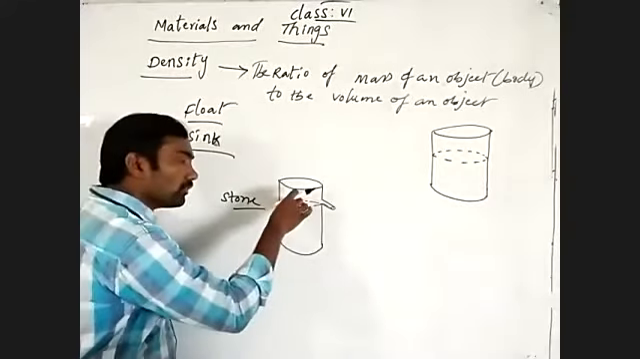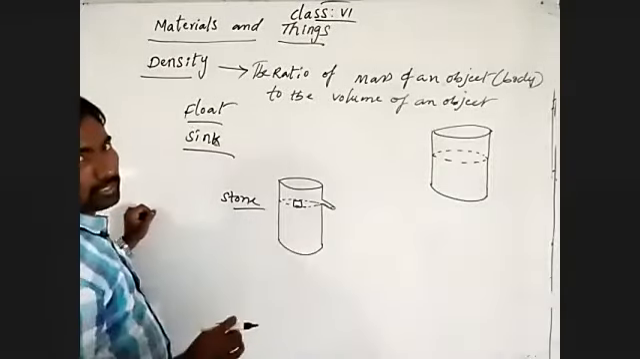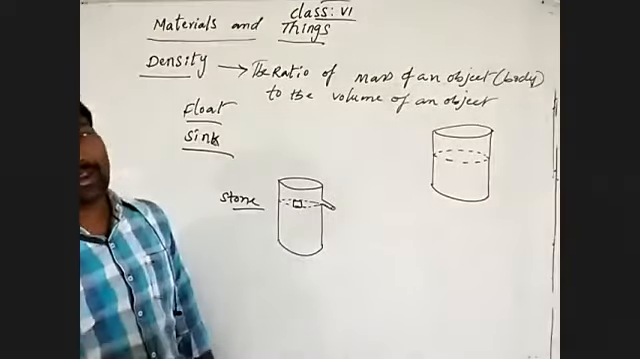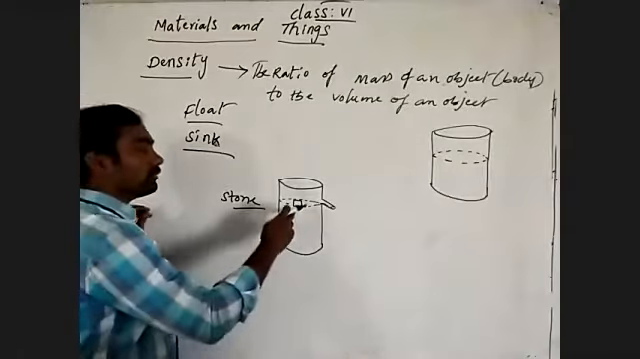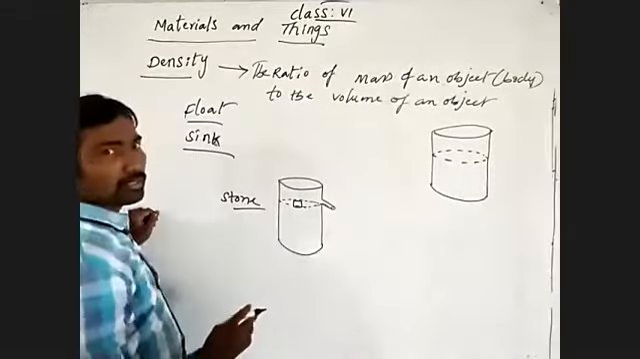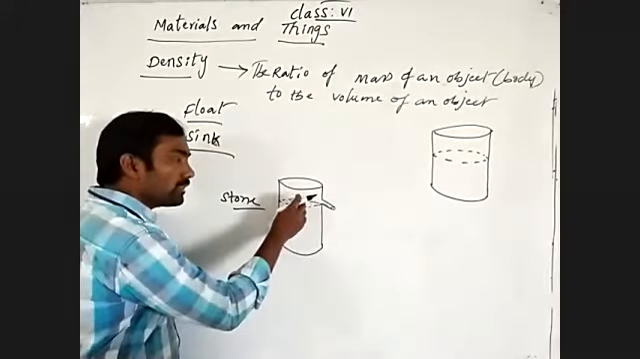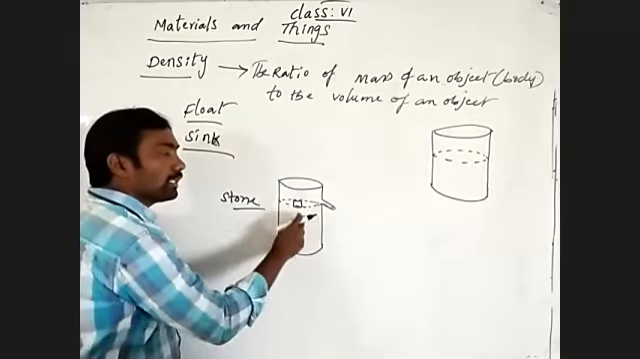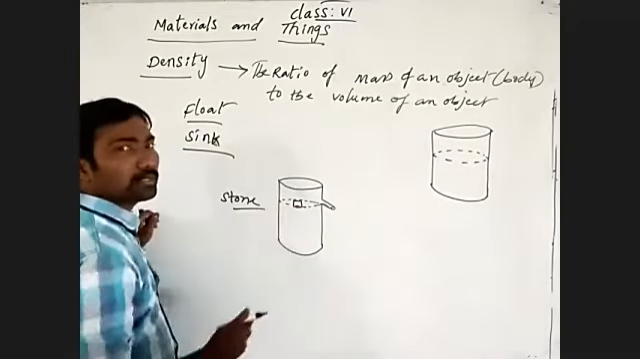So the stone is trying to move downwards. Is it or not? Means the stone is trying to sink into the water. So when the stone starts to sink into the water, means it's moving downwards into the water, what happened? So what is the volume of the body? What is the mass of the body? Mass of the stone? That much water should be displaced out.